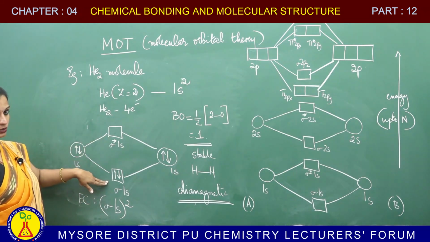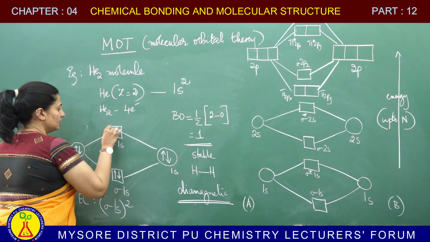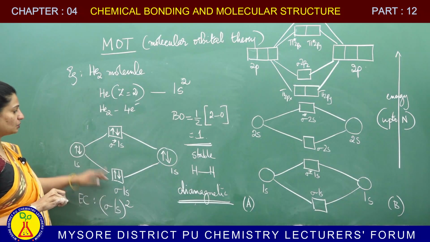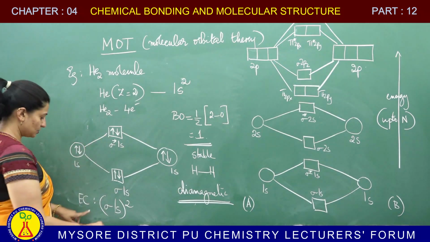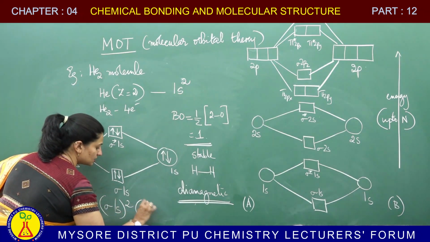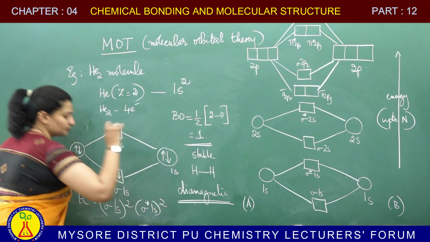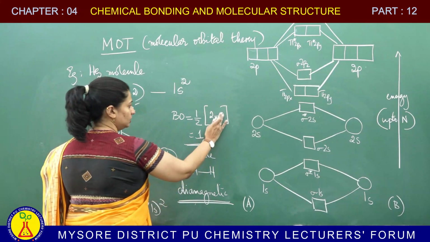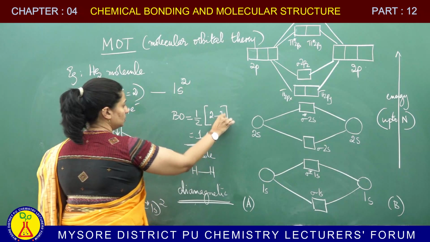After placing 2 electrons here, I will place the next 2 electrons here. So, I have sigma 1s2 and sigma star 1s2. Now, when I calculate the bond order, this will become 2 minus 2.